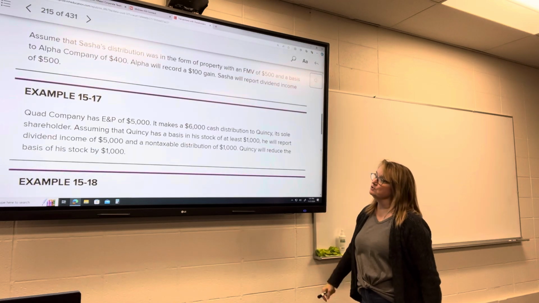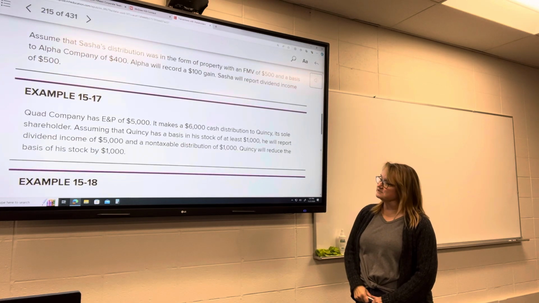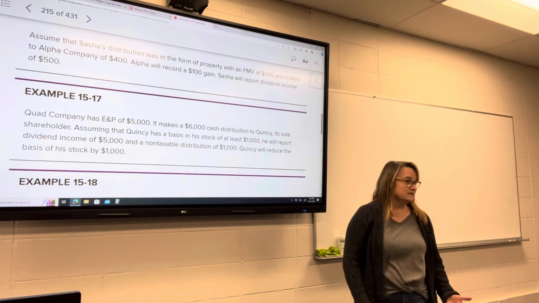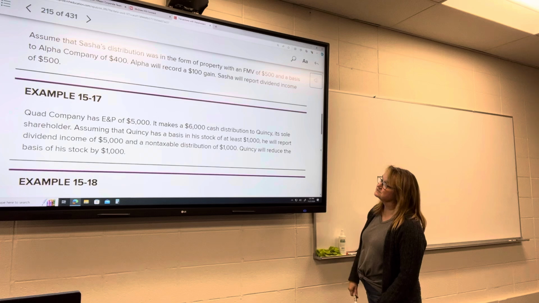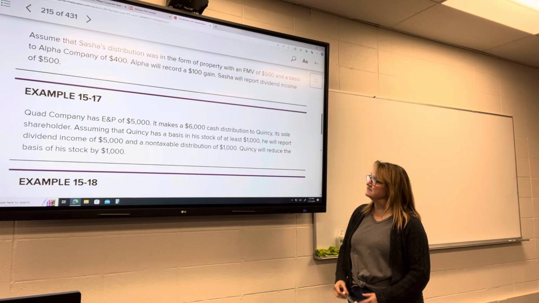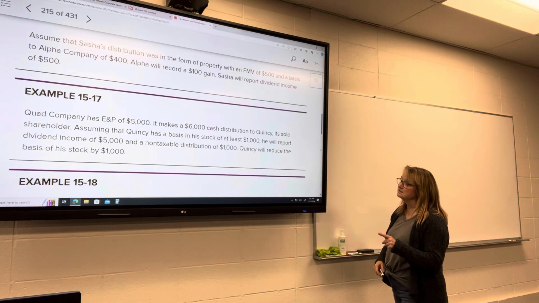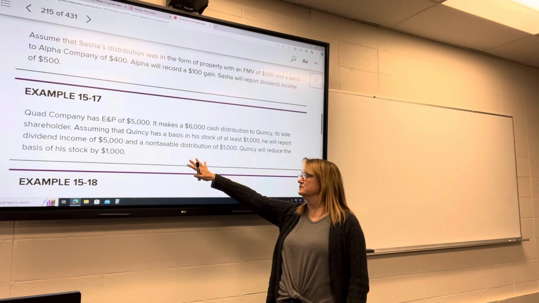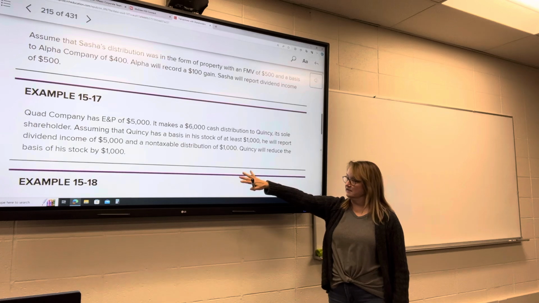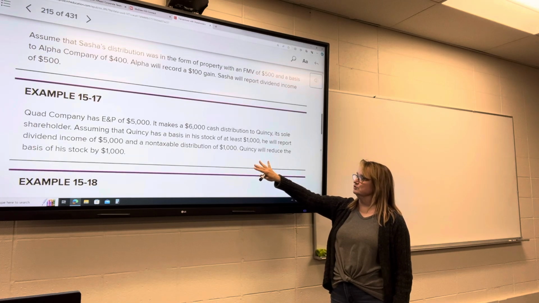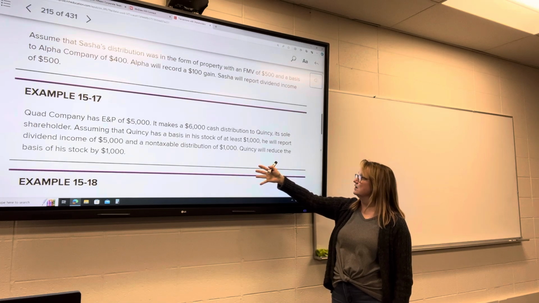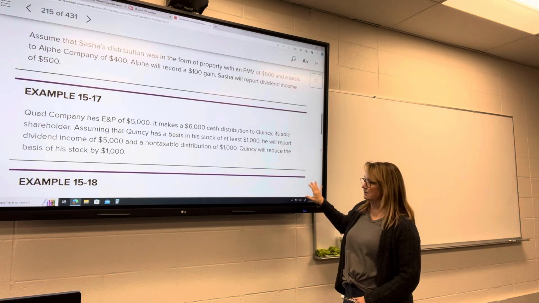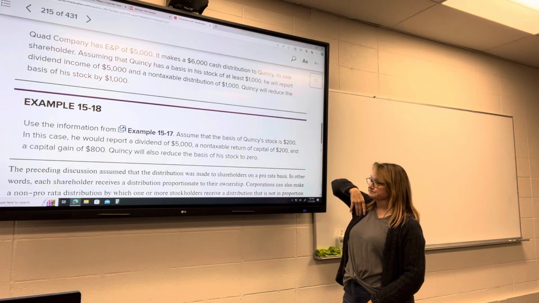Here's another example, Quad Company. Earnings and profits of $5,000, they make a $6,000 cash distribution, so that's in excess of their earnings and profits. Quincy has a basis in the stock of at least $1,000. In this case, he's going to have a $5,000 dividend, and then a non-taxable distribution, or return of capital, of $1,000, and then it reduces the basis of his remaining stock by $1,000.